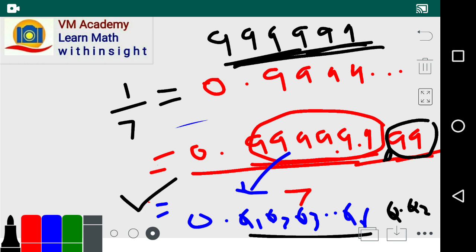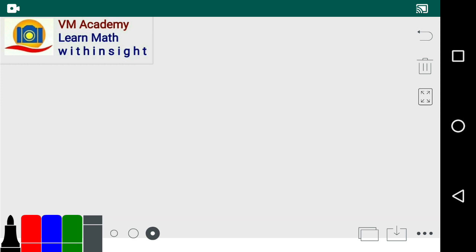Thus we can easily see that the digits after the decimal point in 1 by 7 recur, so it is a recurring decimal.